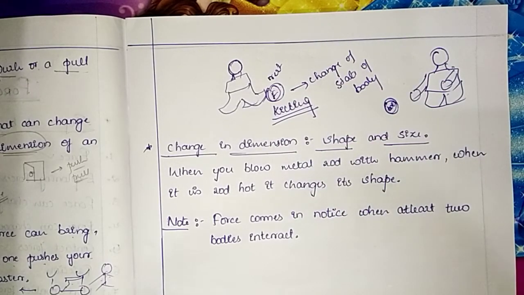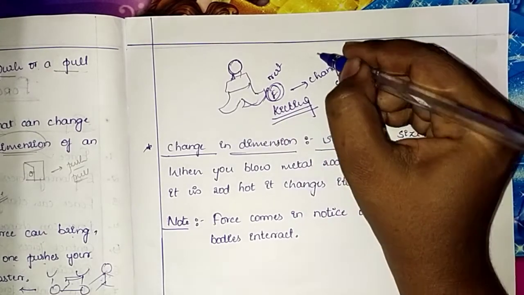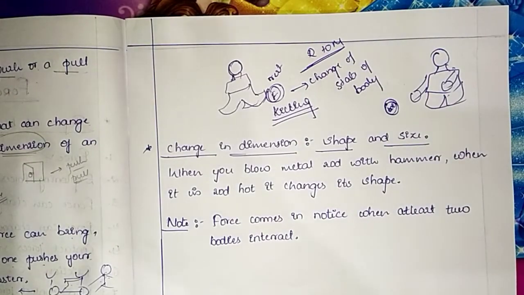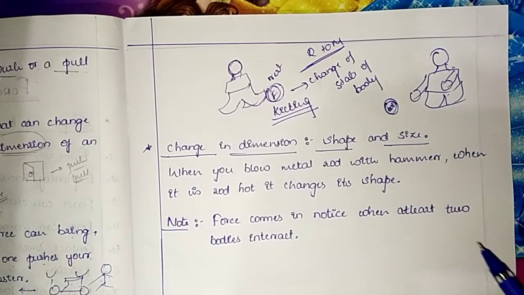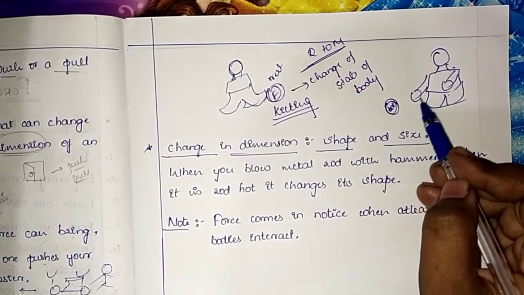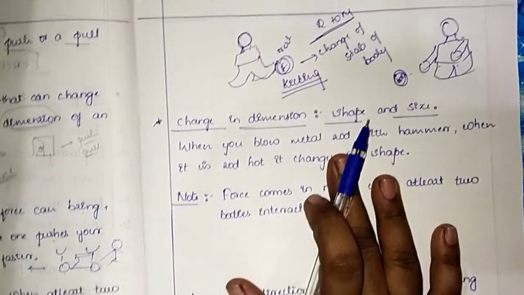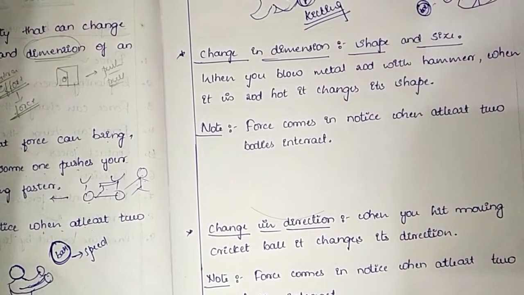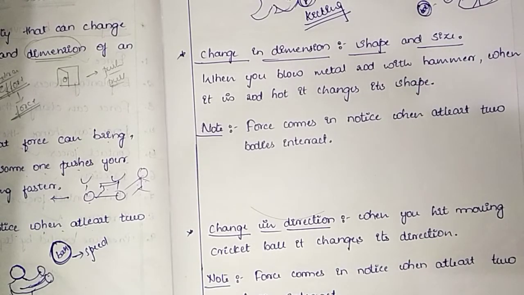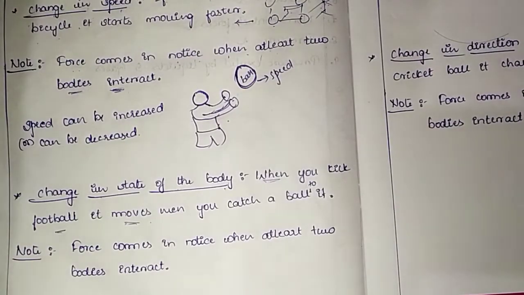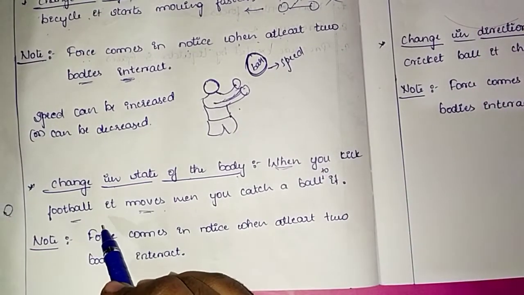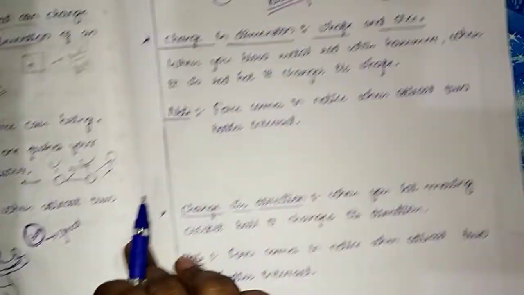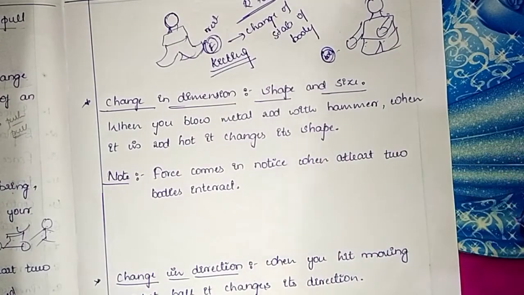It means that he is changing the state of the body from rest to motion. Got it, children? He is changing from rest to motion and the other player catches it. So this is an example to show the change in state of the body. Here also we have to note that force comes in notice when at least two bodies interact.